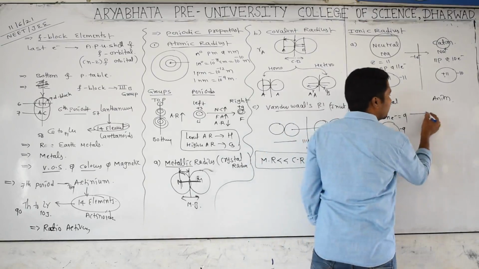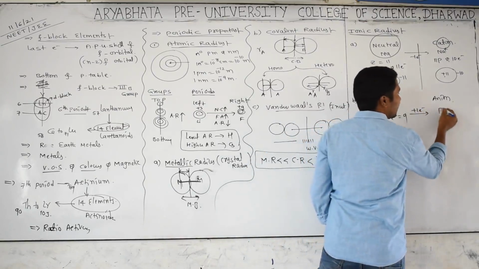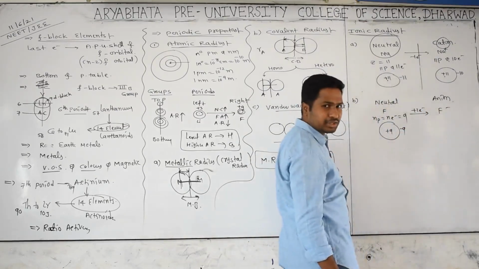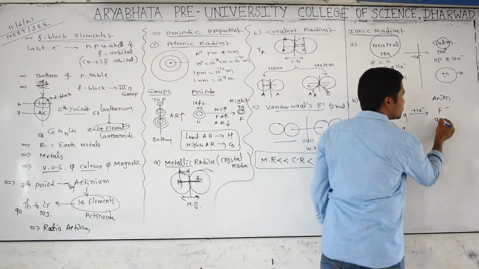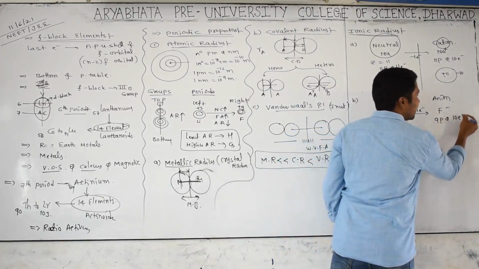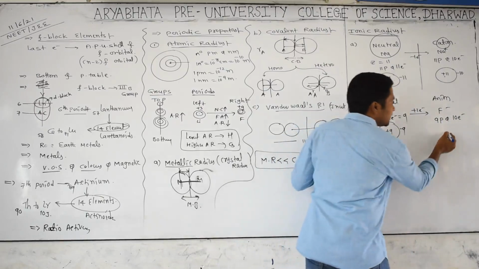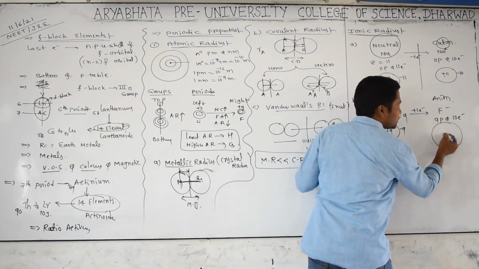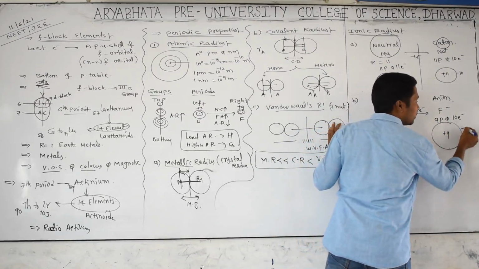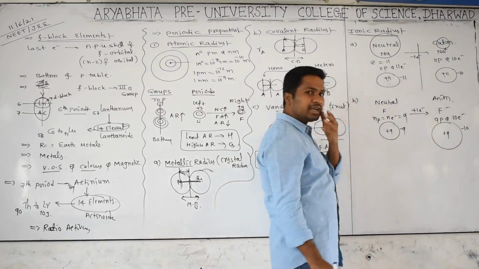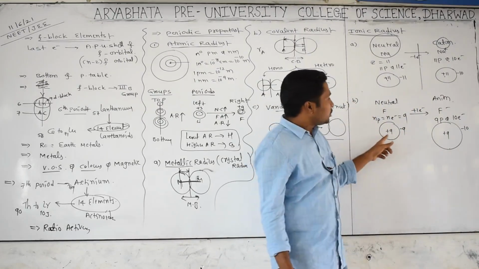Now the anion gains 1 electron, becoming F minus. Is there any change in the protons? No, only 9 protons, but 10 electrons. So the nucleus carries how much charge? Plus 9, and the electrons carry minus 10. Check it once here and compare with the neutral atom.